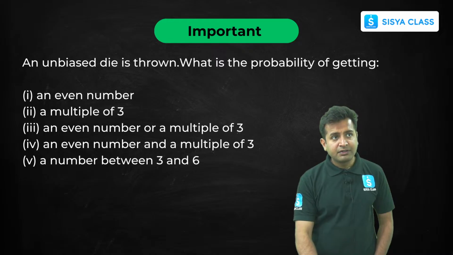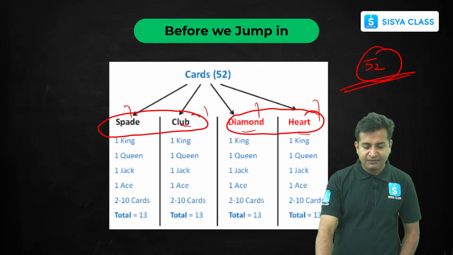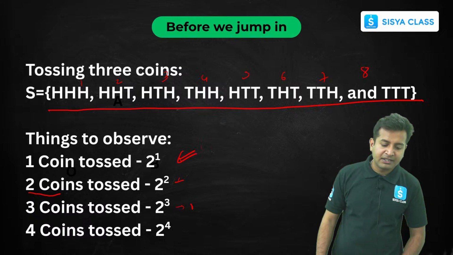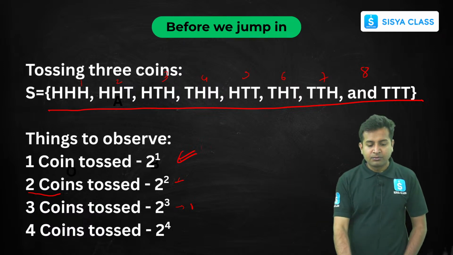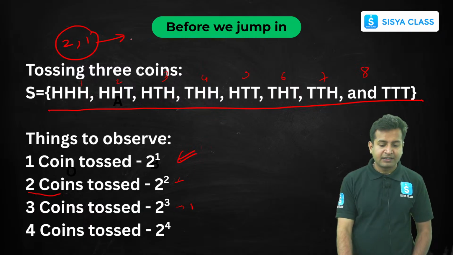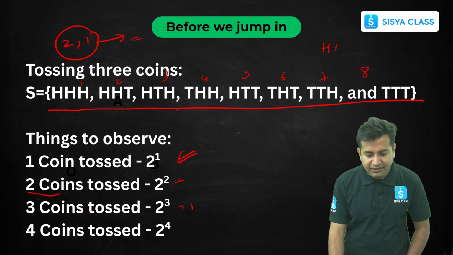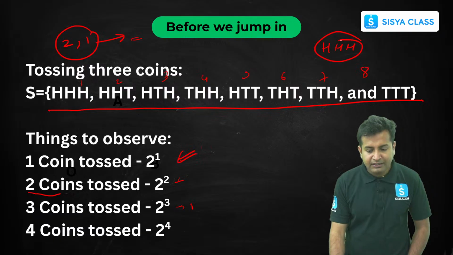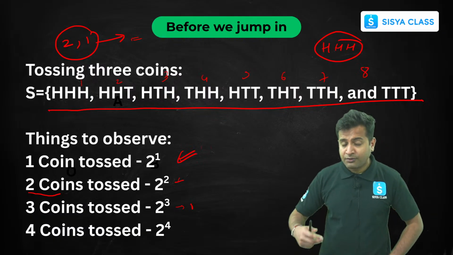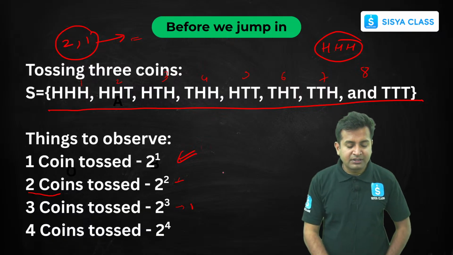So when will she lose the money? If she has... apart from these all things. So let's come here. If she gets 2 heads or 1 head, she'll be getting the money, right? She'll be getting the refund. If she gets straight away triple heads, she'll be getting back twice the money. So when will she be losing the money?